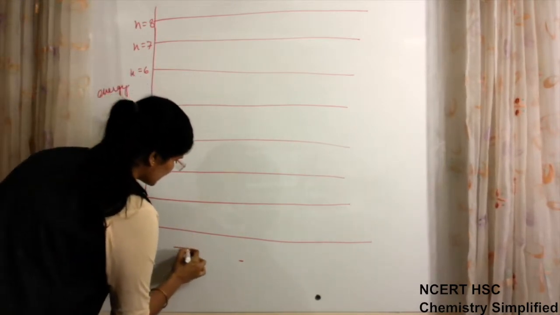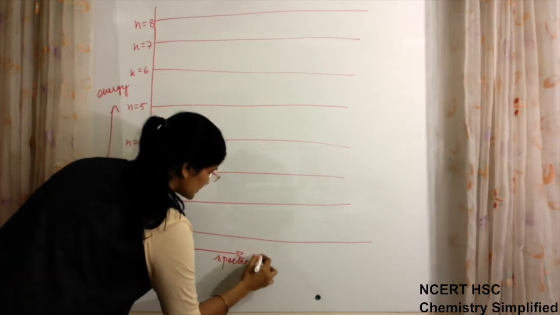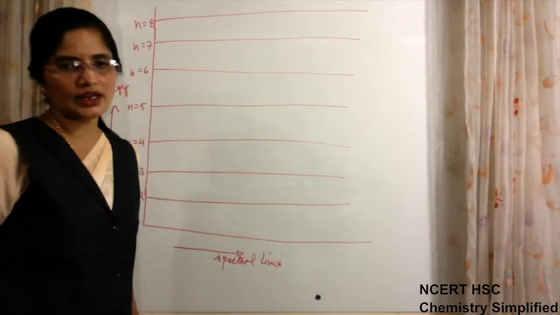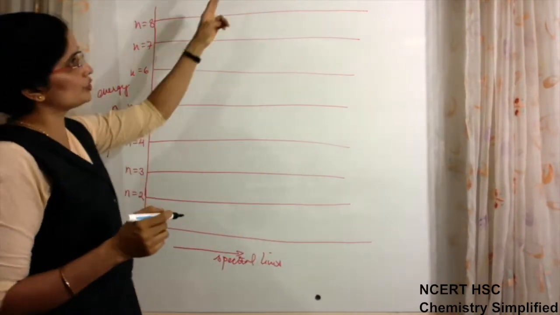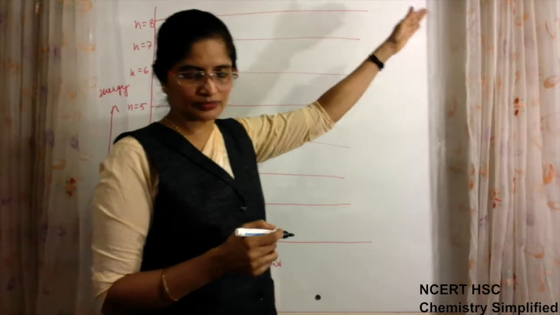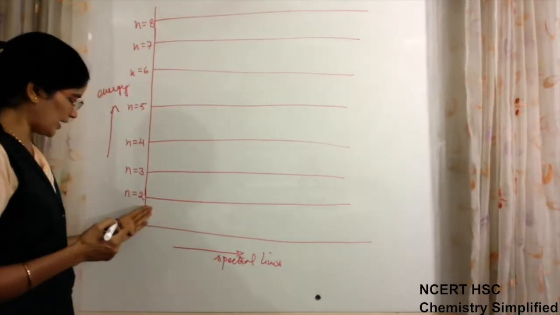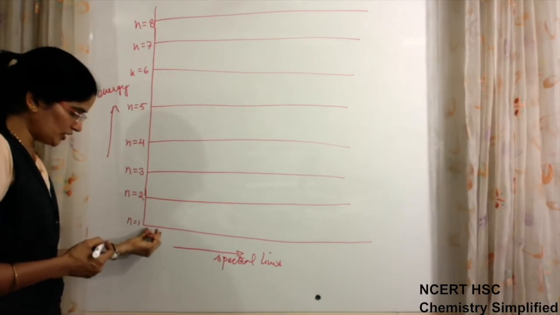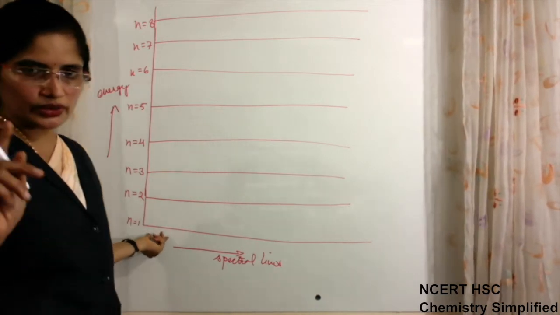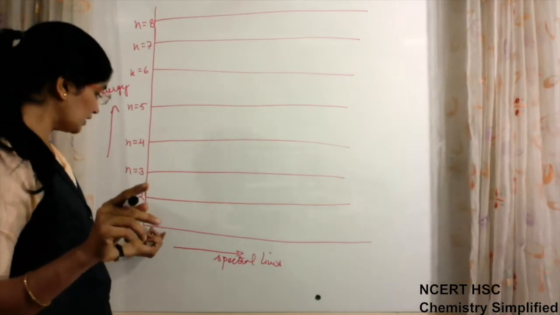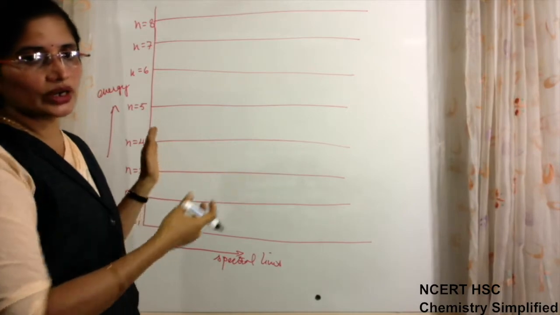And on this side we are going to make the spectral lines which are observed in the hydrogen atom. Now, what happened when the hydrogen atom absorbed energy? Then it went to higher energy levels. Now it may go to energy level 2. Initially the electron is always present in n equal to 1, because hydrogen has only 1 electron, and we are specifically talking about hydrogen.